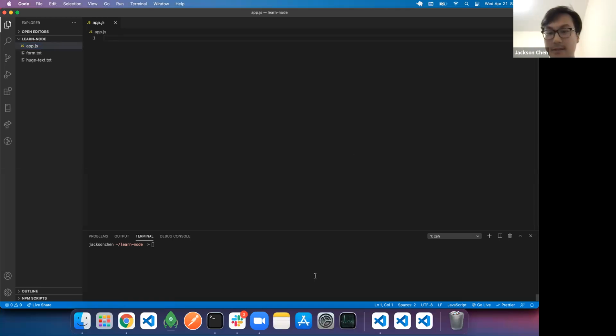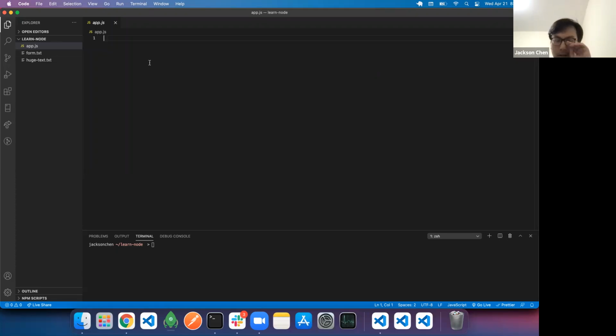Can you guys see this? I'm not sure you guys can see it. Yes. Okay. So right now, all we have is just a JS file. We're going to spin up a really quick mini server, and then I can show you ways we can interact with files and what we can do to create files.